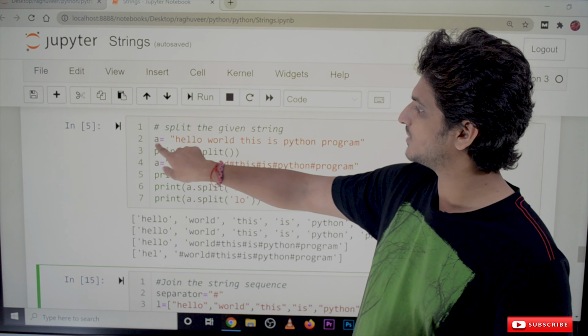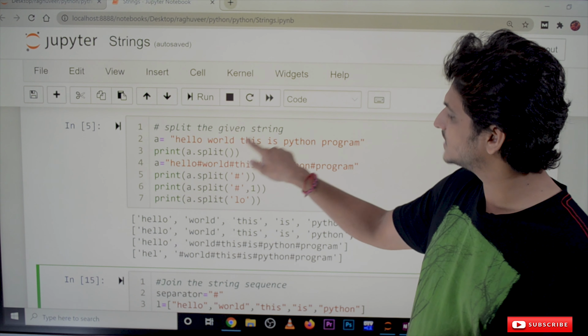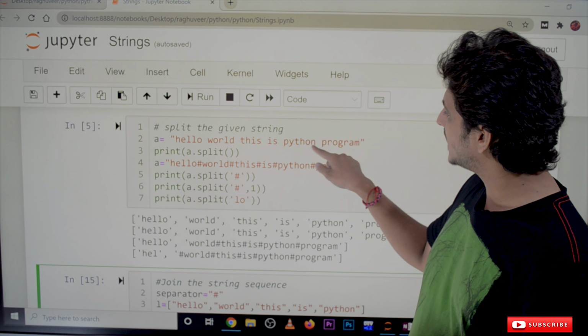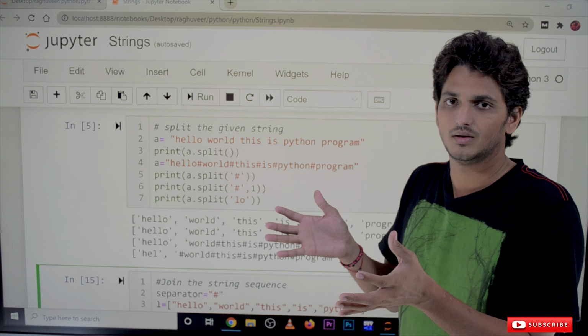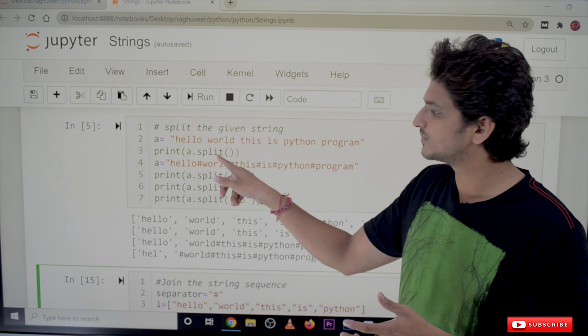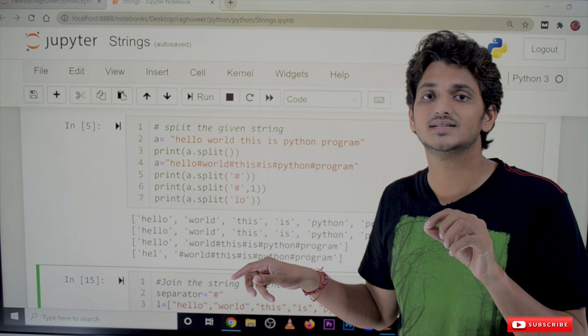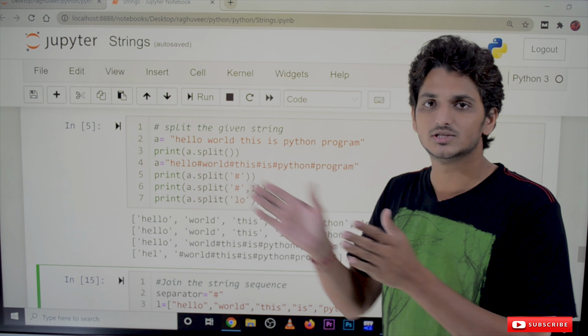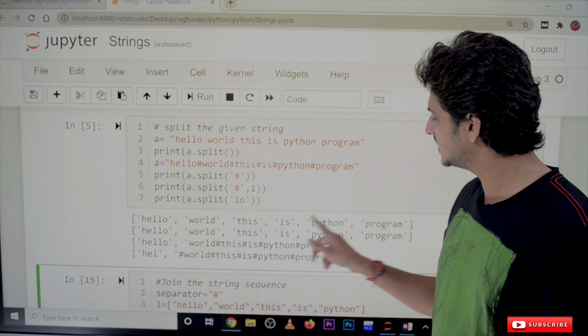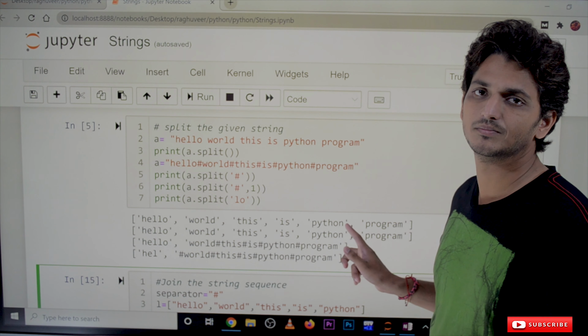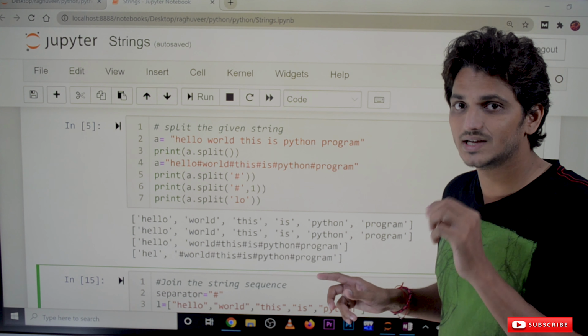So take an example, a is equal to hello space world space this space is space Python space program. We want to split the string, so we use the split method. a dot split with the default will take an empty space. That's why it will split, and the output is hello, world, this, is, Python, program.